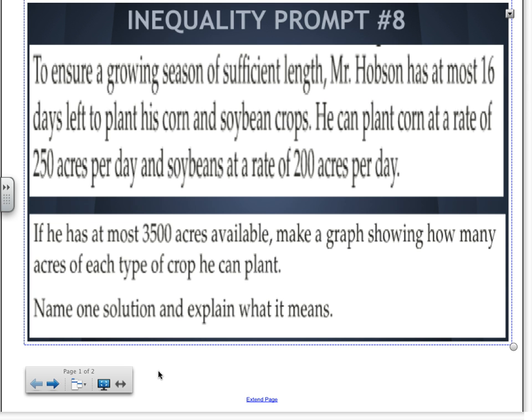Now, if you compare this to the prompt from yesterday, which is prompt 7, it shares some similar characteristics, being that it asks for a solution, but you know that we can have multiple solutions for this. We can certainly spend a couple of days planting soybeans and 1 day planting corn, or we can spend 0 days on either crop. We can have a lot of different answers, and we also need to filter out the answers that are mathematically correct but not reasonable.